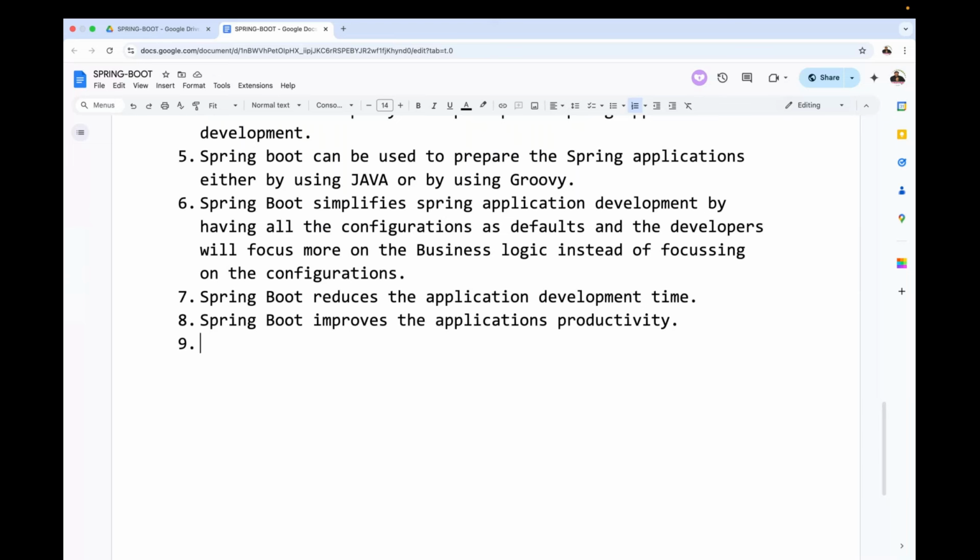Please list them out. AOP module, web module, okay. JDBC, Spring JDBC module, Spring AOP module, and so on. These many modules are available.